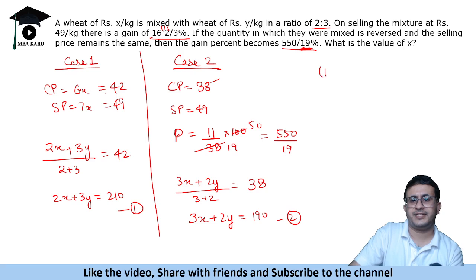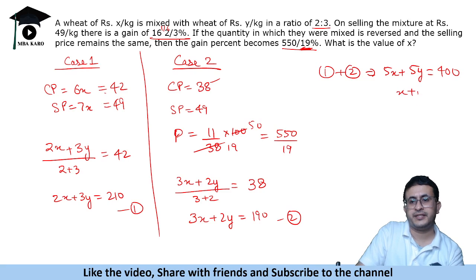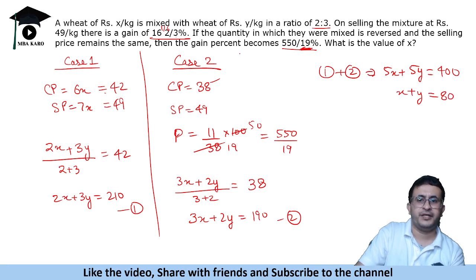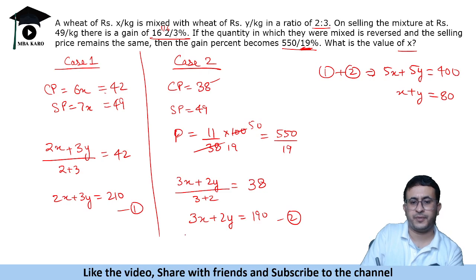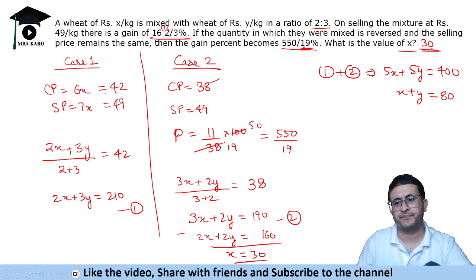So if you add first and second equation, you will get 5x plus 5y is equal to 400, or x plus y is 80. Okay, we need to find the value of x, so try to remove y. So subtract 2x plus 2y is equal to 160. So we will get x is equal to 30. So the answer is 30 rupees. Okay, so this is how we solve the question.